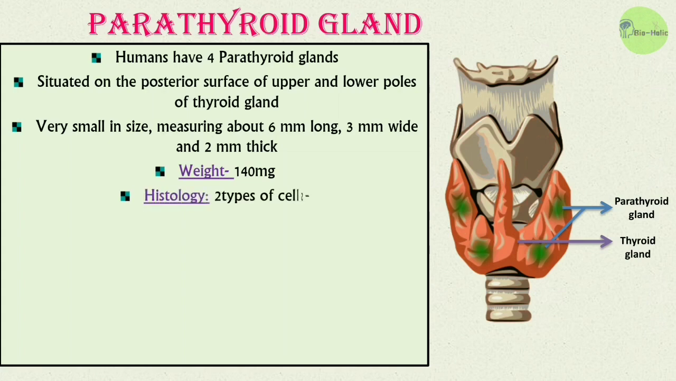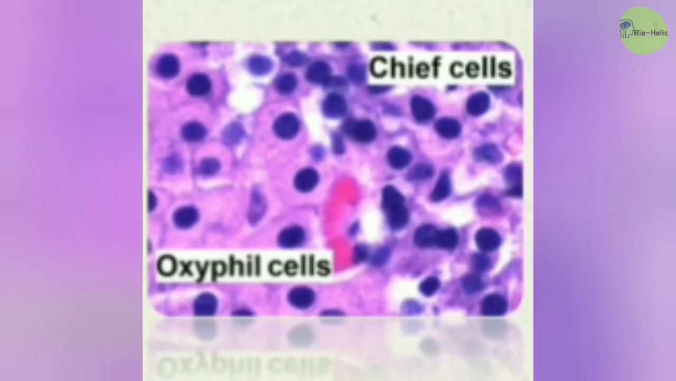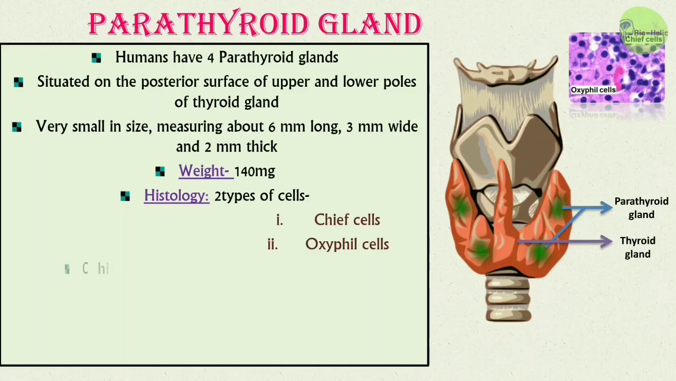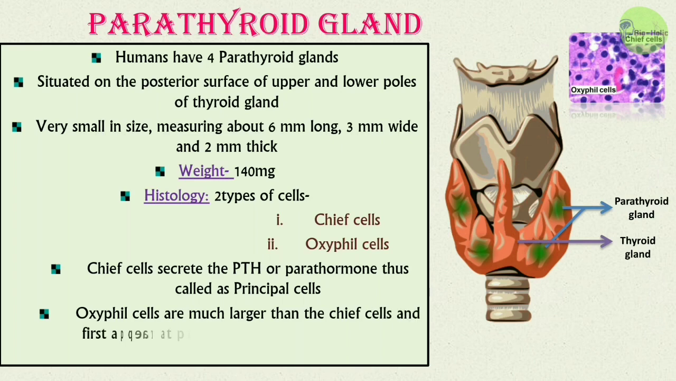Histologically, the parathyroid gland has two types of cells, the chief cells and the oxyphil cells. In this histological diagram, you can easily identify the chief cells and oxyphil cells, can't you? The chief cells secrete the parathyroid hormone or parathormone, and are thus called the principal cells. On the other hand, the oxyphil cells are much larger than chief cells and first appear at puberty, and their function is still not clear.